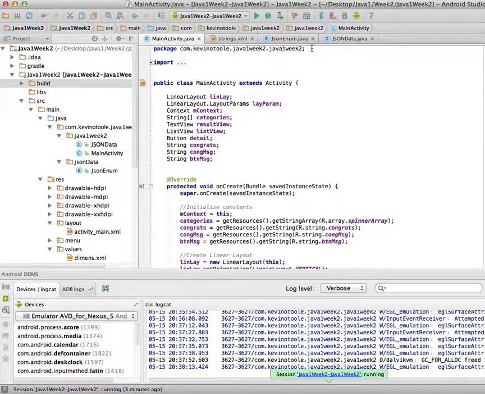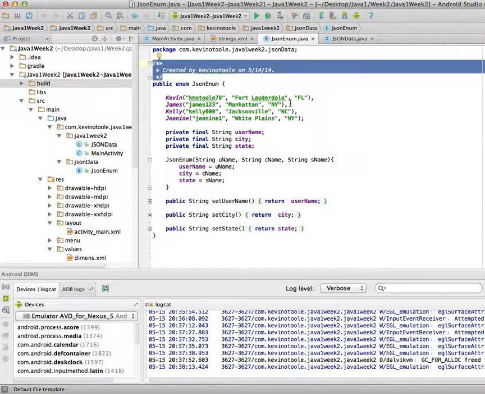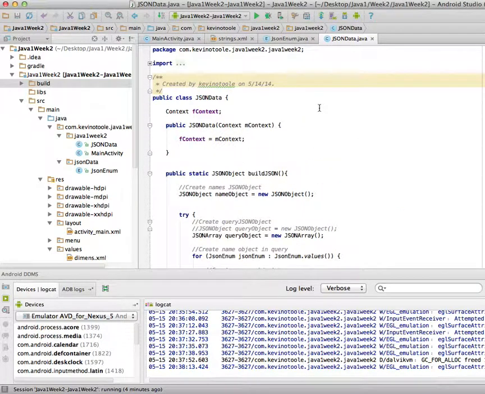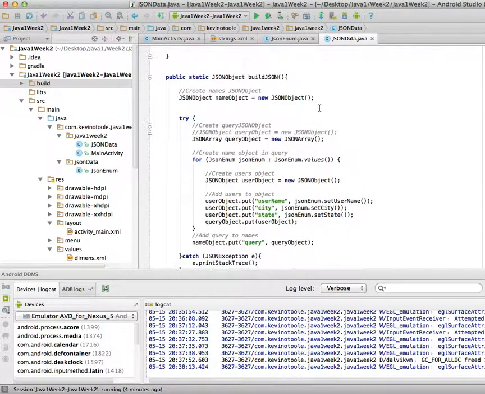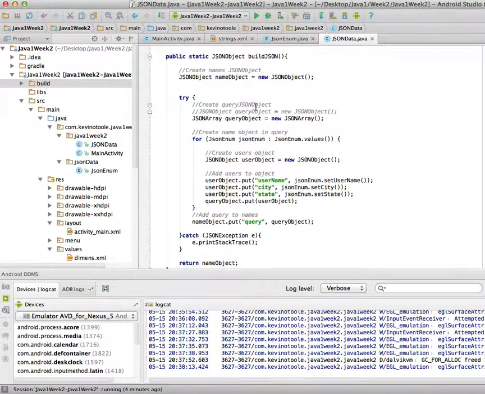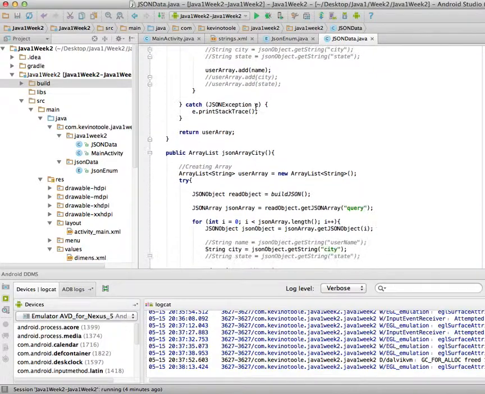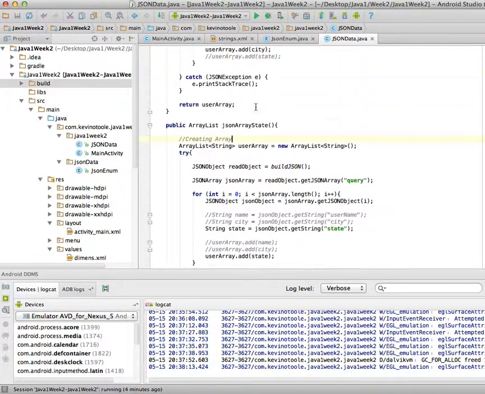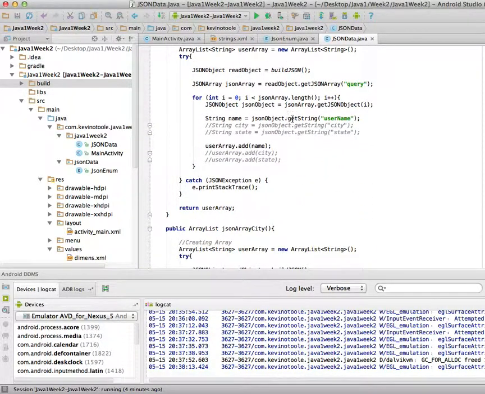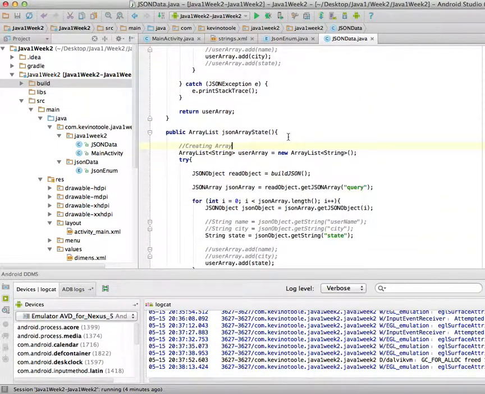So going over my code here, here's my JSON enum, and it's just basic right now. It's just four people with their username, their city, and their state. I have that all set. Here's my JSON data. Here we're building the JSON, and then coming down here I actually have three JSON arrays, so that it would do the username, the city, and the state all separately.